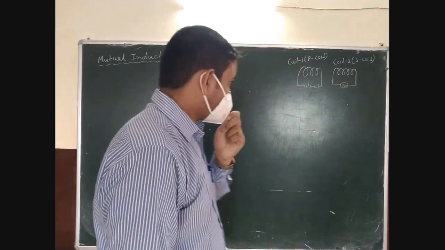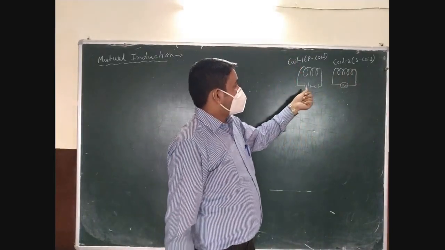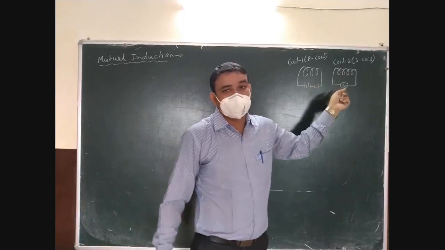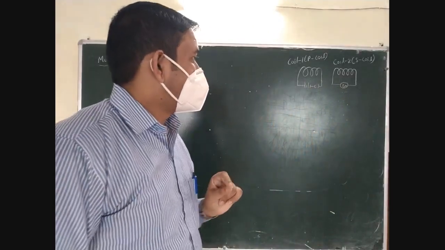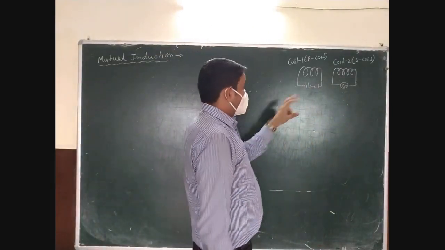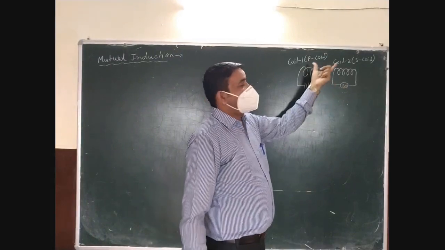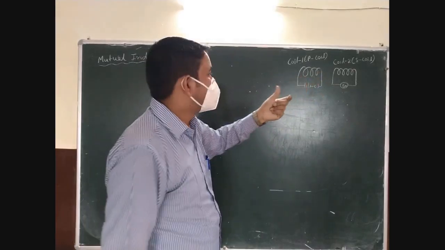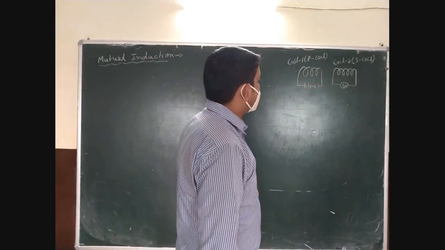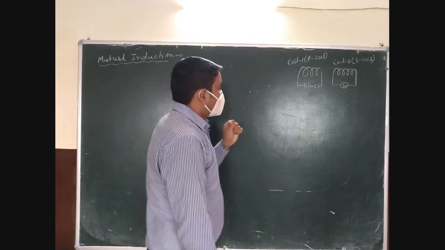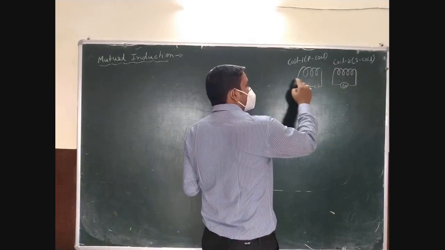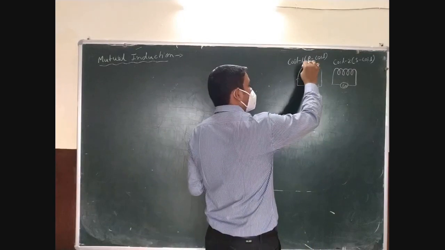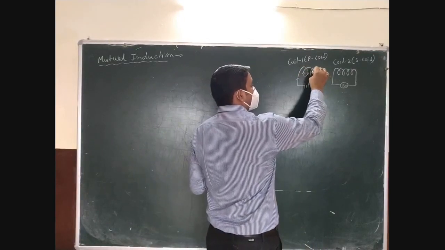Now one coil is fitted with a battery, or you can say a source of potential, and another coil is a galvanometer. We can consider either of the two coils as the primary or the secondary as per our convenience, or to define the mutual inductance between them. Now when current is allowed to pass through coil 1, let's say in clockwise direction,